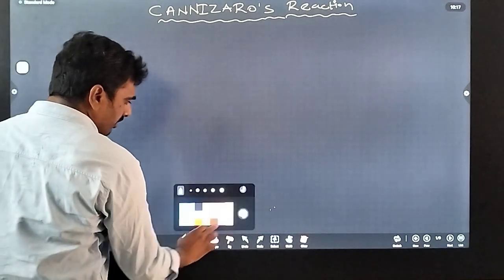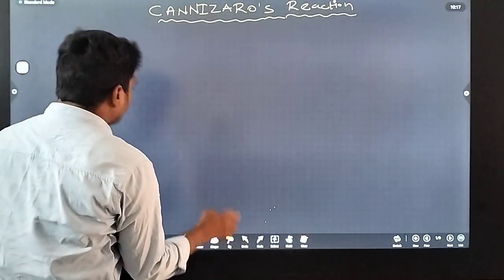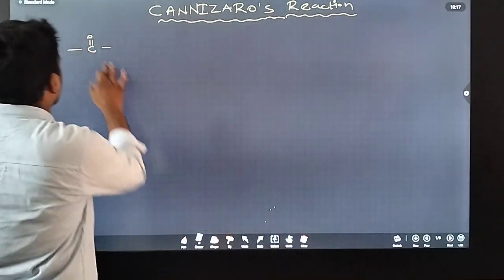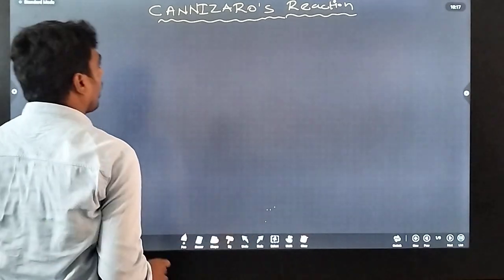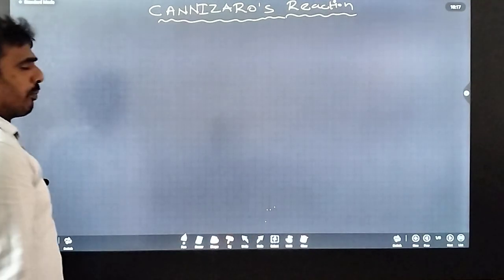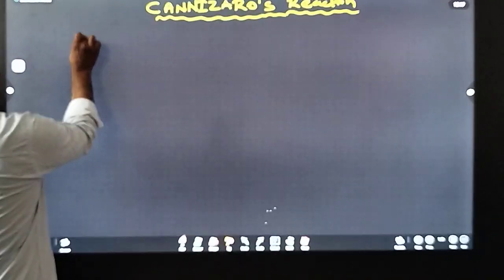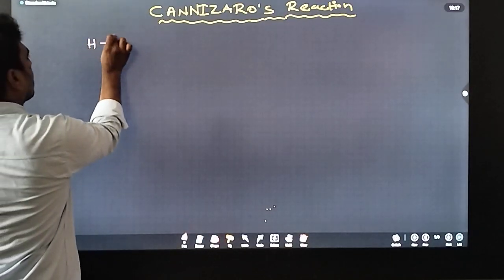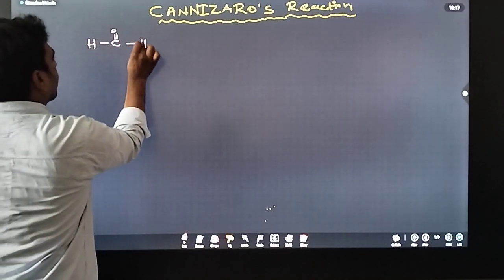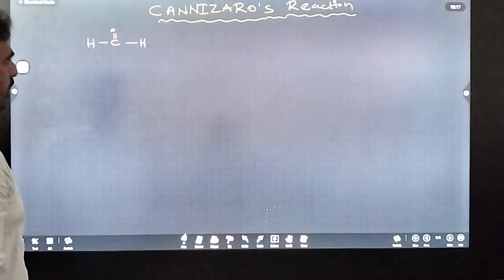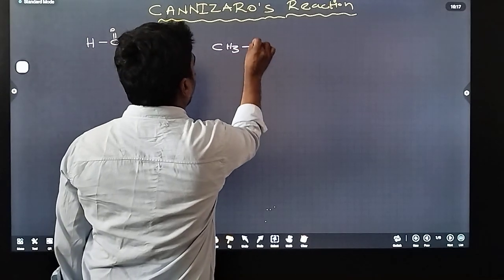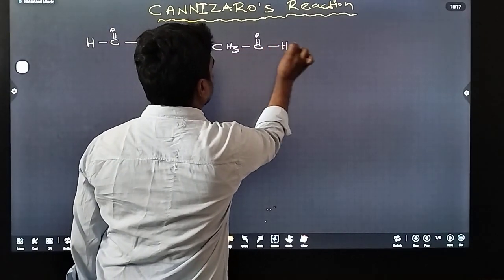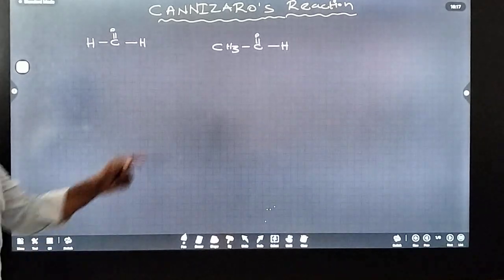Here, carbonyl compounds without alpha hydrogen participate. For example, this is formaldehyde. And this is acetaldehyde.